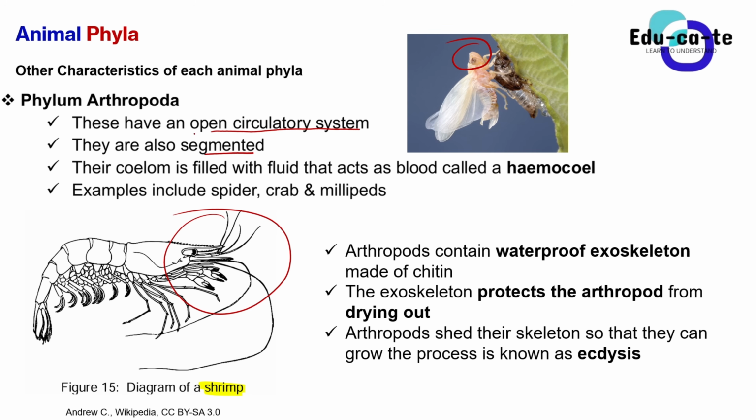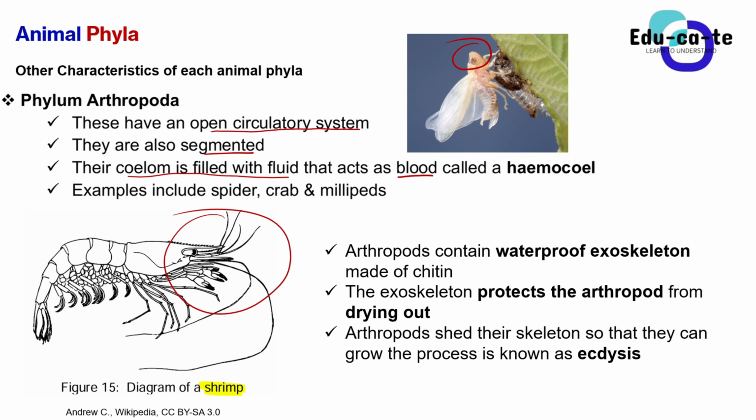Okay, so now their coelom, they do have a coelom, right? So their coelom is filled with fluid. It has got a lot of fluid inside it, and that fluid actually acts as blood. So we say that the phylum Arthropoda don't really have the real blood, the blood that we have as humans and other similar mammals, right? They don't have that type of blood.